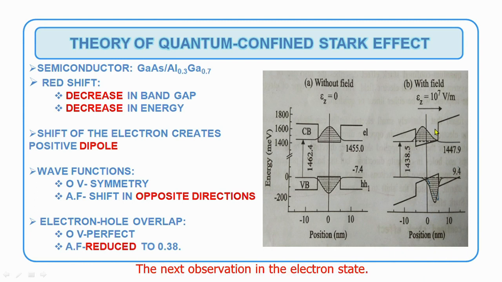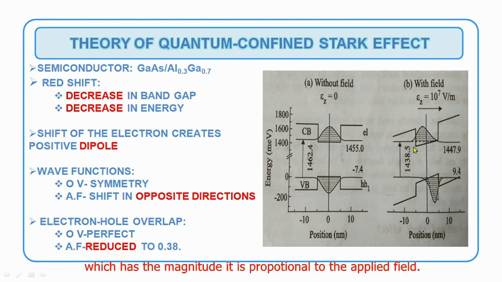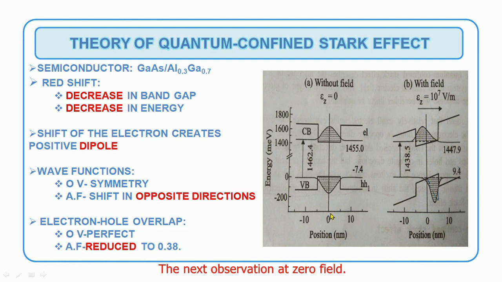The next observation is in the electron state. The shift of the electrons creates a positive dipole whose magnitude is proportional to the applied field. The next observation: at zero field the wave functions are symmetric at the center of the well, but after the field it breaks the symmetry and shifts the electrons and holes to opposite sides of the well.